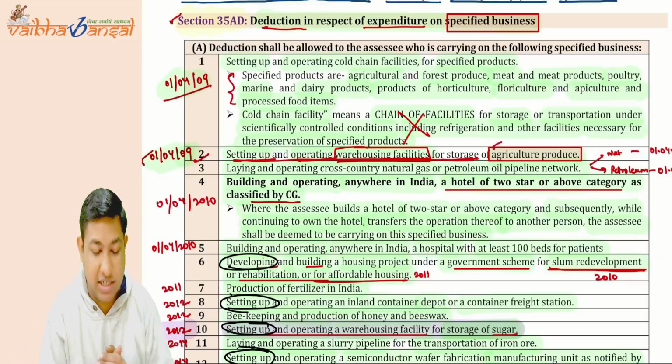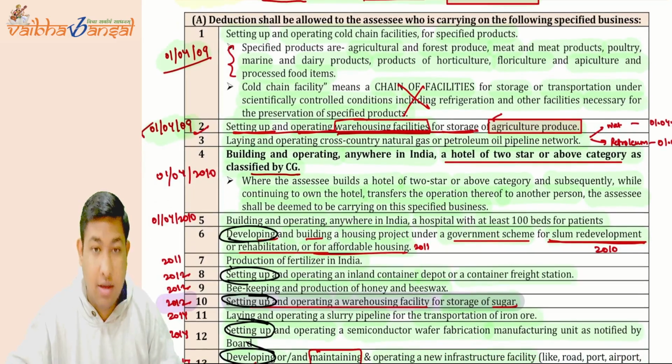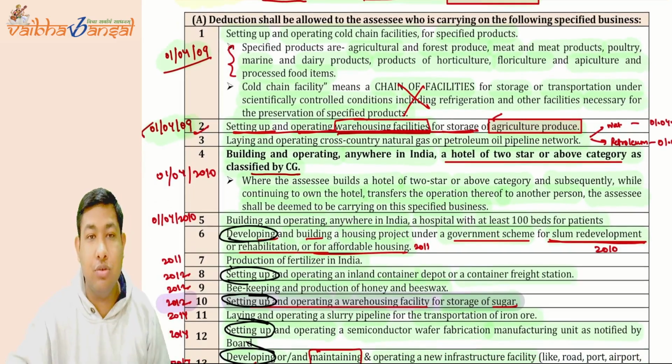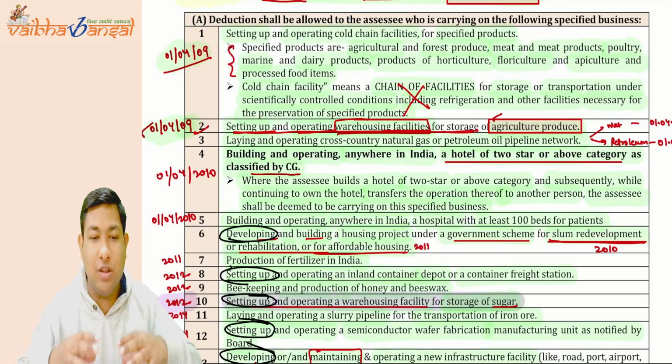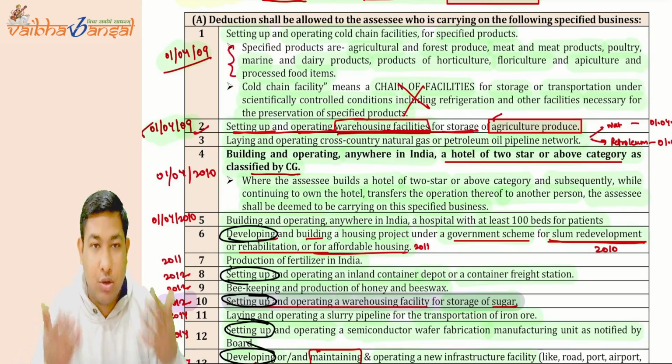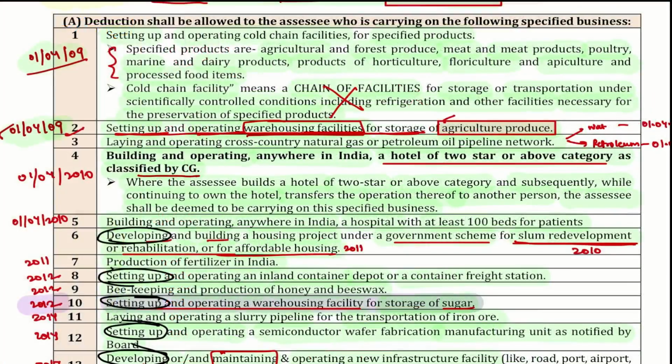Now coming to Section 35AD, I want you to read this section along with me because it is very important for you to remember all these points which are the specified businesses. When I am reading, you have to recall each and every point along with me. So start with the full screen.